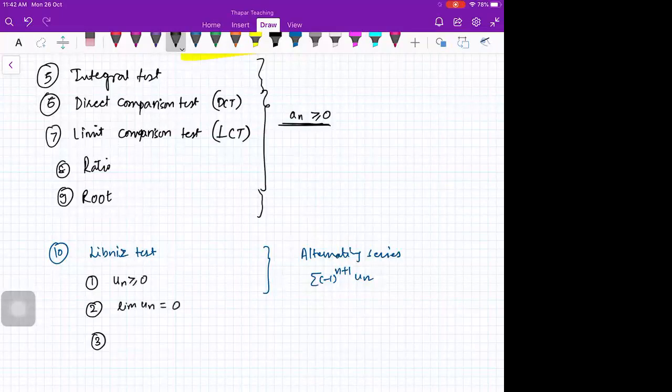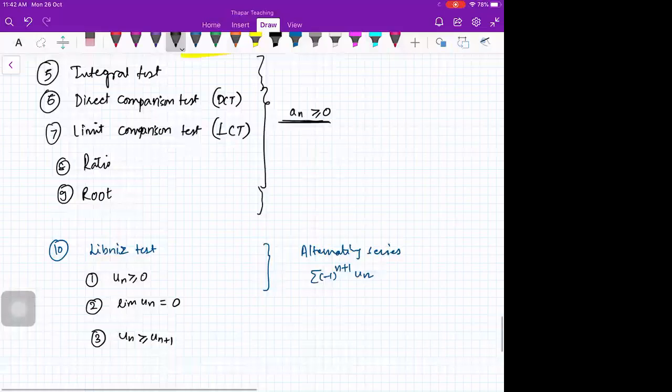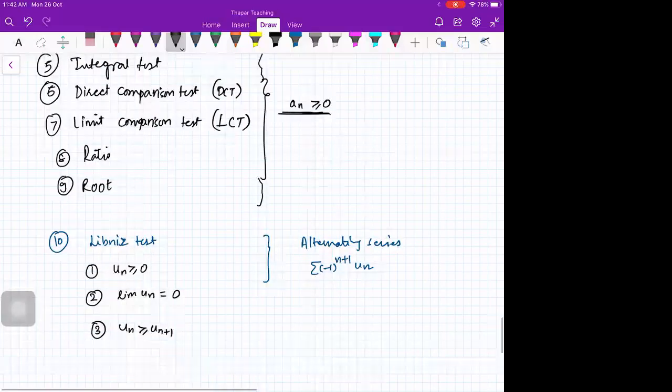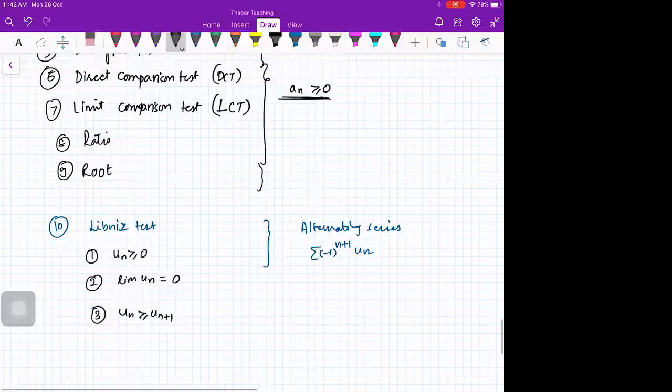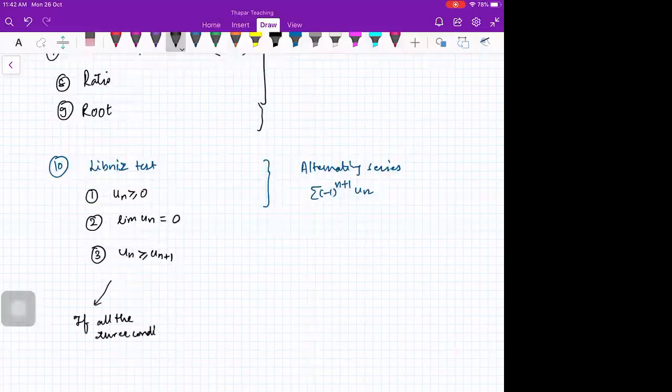I am intentionally writing this as the second condition because you should check it before the next condition, which is that un should be decreasing. If all the 3 conditions are satisfied, then you will say convergent.